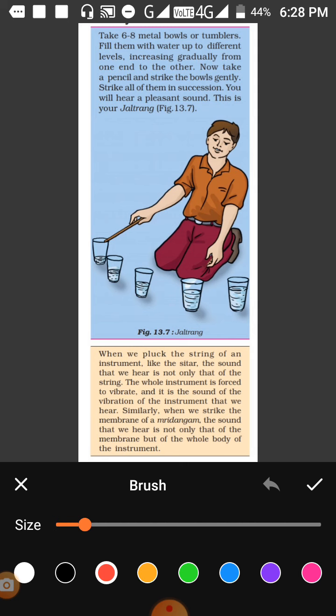So in every musical instrument there is a part which vibrates and produces sound. The sound we hear is because of the vibration of the sound box which is fitted in the instrument.